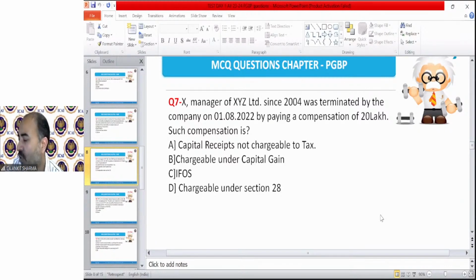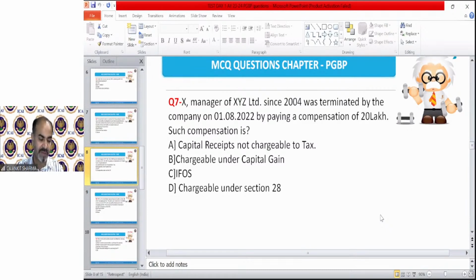Okay, question number 6, a lot of answers. The correct answer has been sent. Varsha is saying C for question number 6. That's a wrong answer. The correct answer is B. It's a simple definition of speculative business. We have discussed it a lot of times in the last session. So that's a speculative business, a very simple definition.